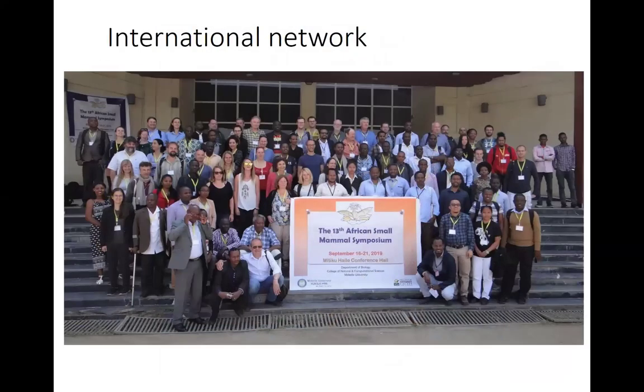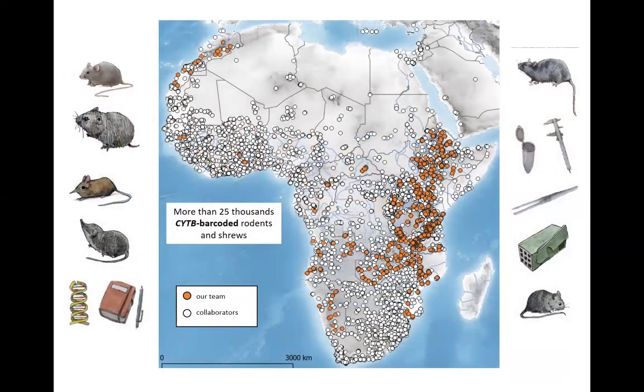But if we would like to get a more continental view on diversity, we have to collaborate, and we like to collaborate with other people, including many of you. So we organized with Jonas Meyer this meeting, the African Small Mammal Symposium, in 2019, and we continue the collaboration with many people. And we try to get together all the genetic data on small mammals. So these are the localities from where we have at least some genetic data from at least one specimen in Africa.